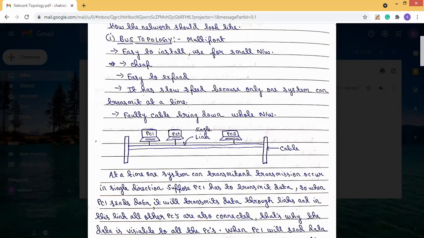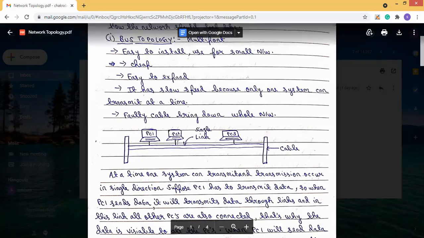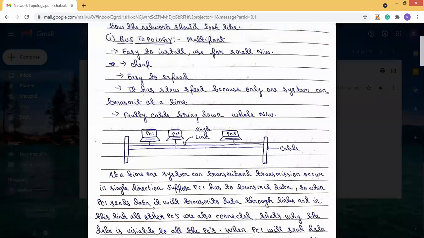PC2 matches its own address with the destination address, but it doesn't match. Now PC3's address will be matched with the destination address, and it is matched. So PC3 will then accept the data and read it.